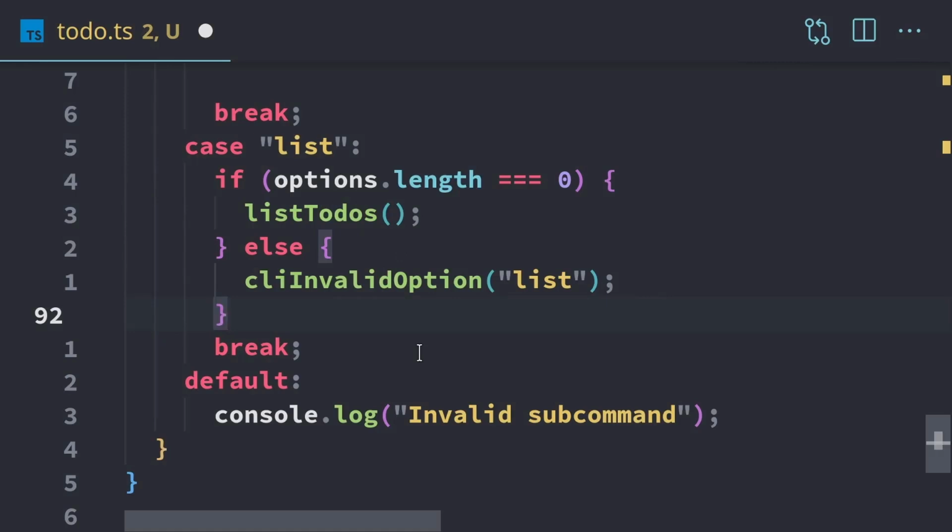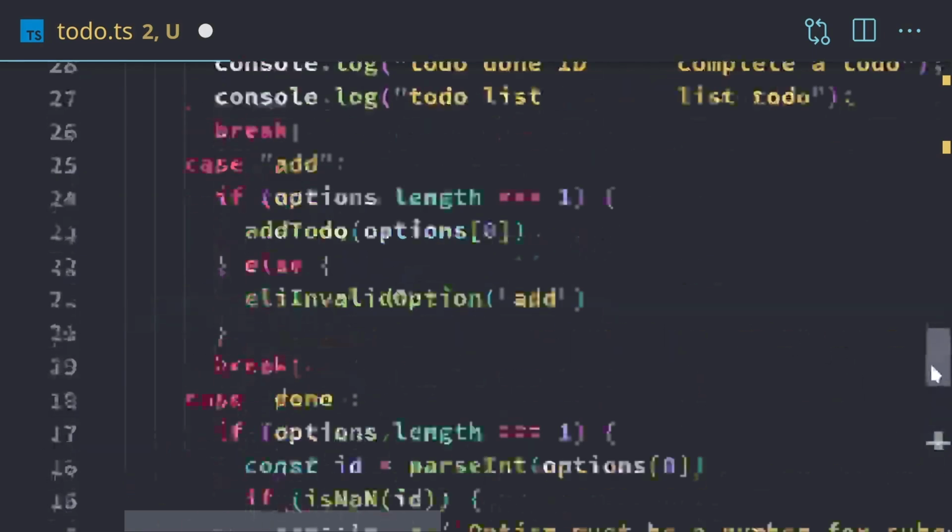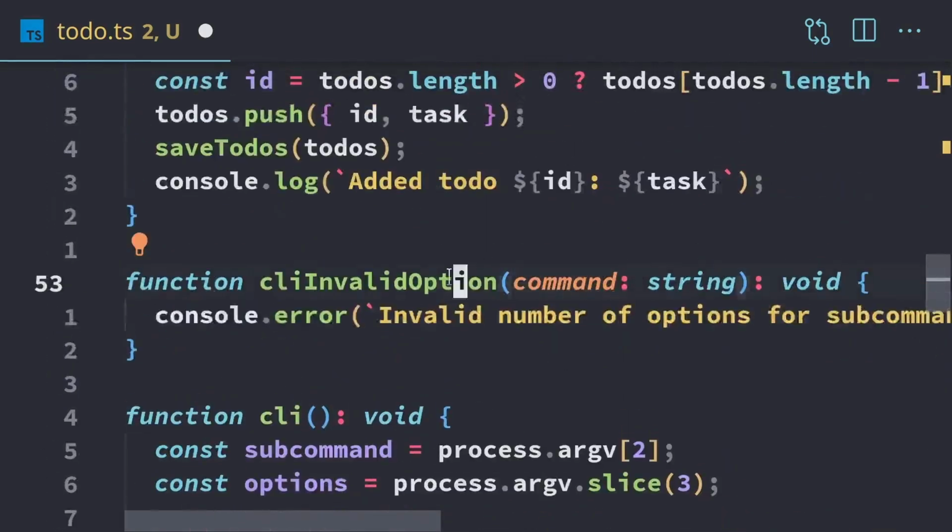So just like the Grep application, this was just designed to be a warm-up for getting used to writing code in JavaScript. We haven't made too much use of the TypeScript features, except the annotations on the functions, like for example, right here. And like I mentioned a few videos ago, these annotations on the functions are probably the most important thing and give you the most benefit over everything else in TypeScript. Now, we haven't even scratched the surface on what TypeScript is capable of. And in the next section, we're going to be diving into a lot of great things that TypeScript does to take your code to the next level and make it even more stable and reliable.